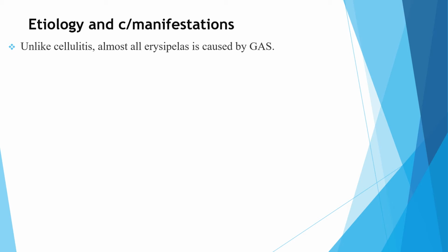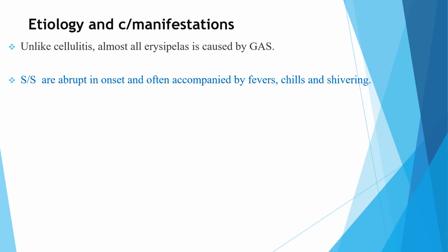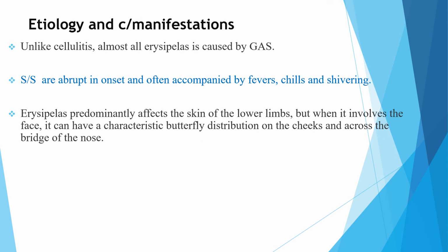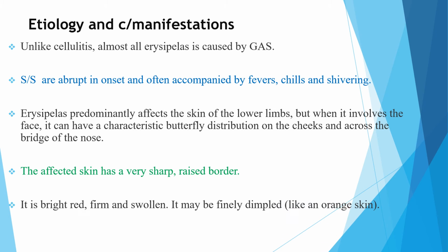Regarding etiology and clinical manifestation, unlike cellulitis, almost all erysipelas is caused by group A beta-hemolytic streptococcus. Signs and symptoms are abrupt in onset and often accompanied by fever, chills, and shivering. Erysipelas predominantly affects the skin of the lower limbs, but when it involves the face, it can have a characteristic butterfly distribution on the cheeks and across the bridge of the nose. The affected skin has a very sharp and raised border because the infection is superficial. It is bright red, firm, and swollen, and it might be finely dimpled, like orange skin.